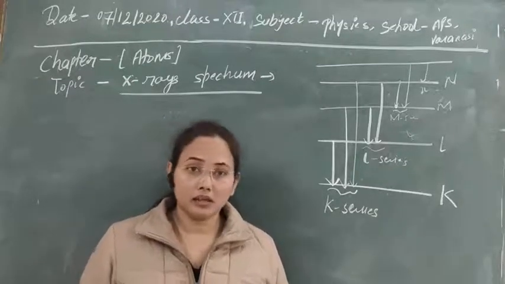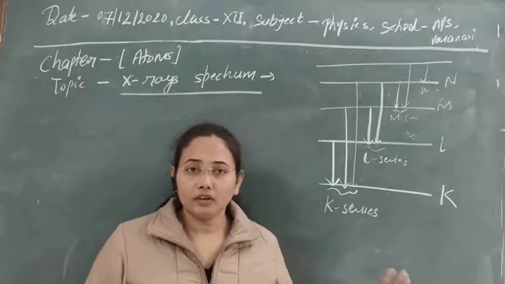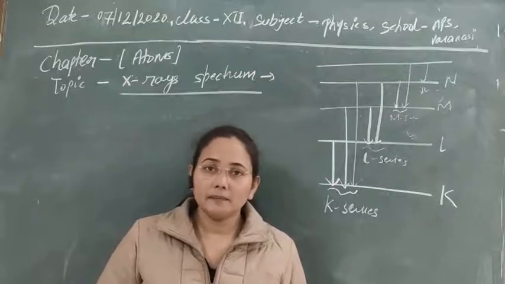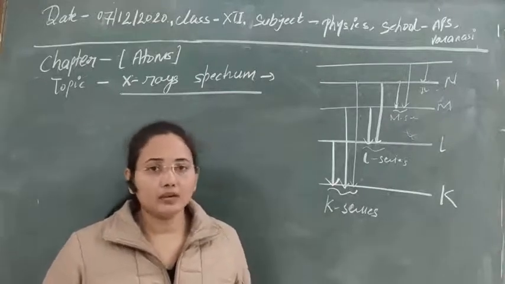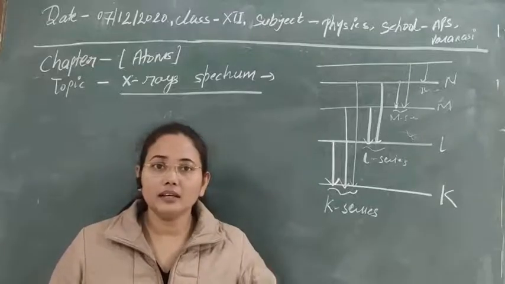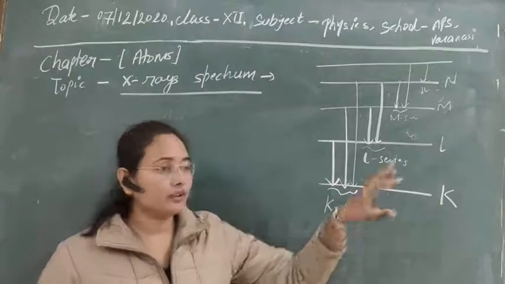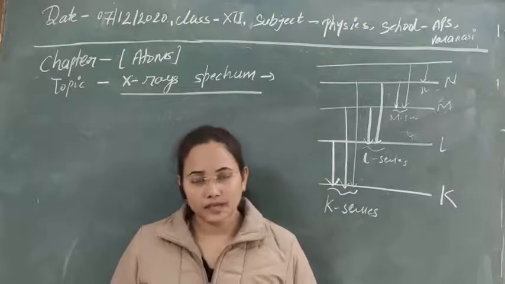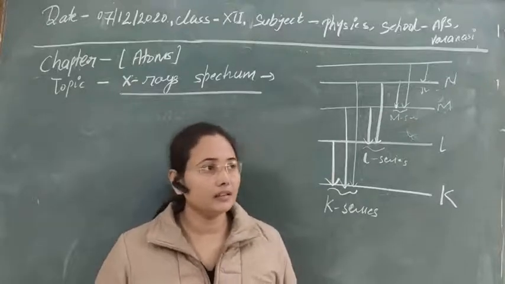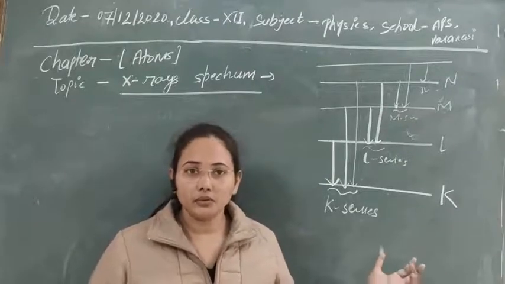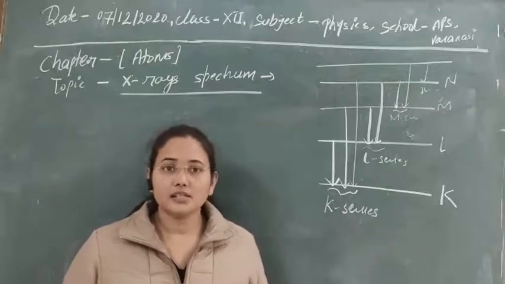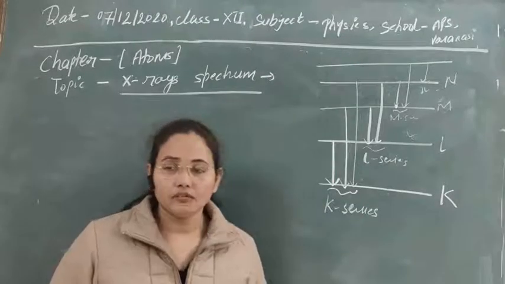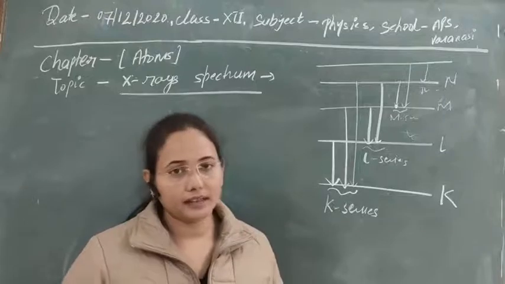So the particular spectrum that is also obtained for the alkali atoms, for the alkaline atoms, you can understand that. But here at least you have to understand the hydrogen spectrum and the reason behind the spectrum that we are getting, and also the X-ray spectrum. You can also solve a number of conceptual problems related to these two topics, like how the X-ray spectra are produced, how you get the characteristic X-ray, and how you get the continuous X-ray. I think all these topics we have discussed are clear to you.